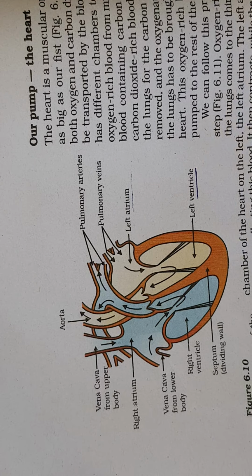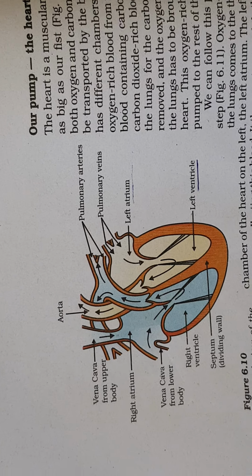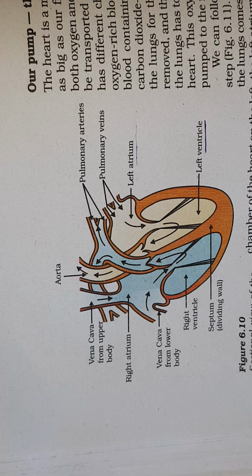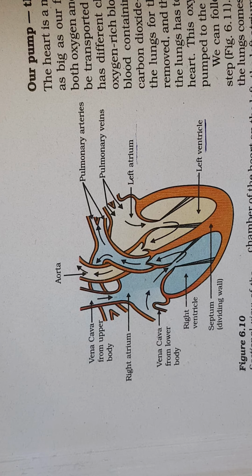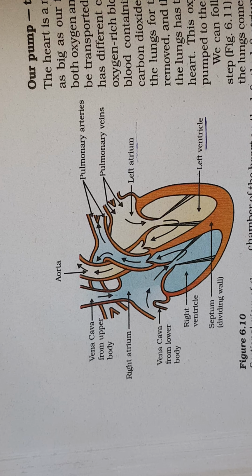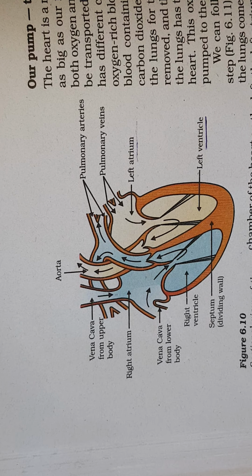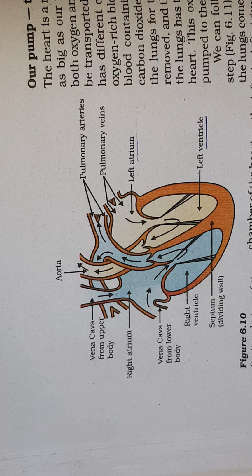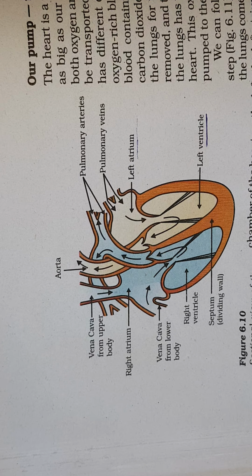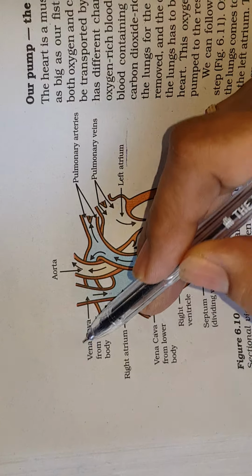Let us see how the blood comes to the heart. There are 2 big veins which collect the deoxygenated blood from the upper part of the body as well as from the lower part of the body. The main big vein which collects the blood from the upper part of the body, that means from head, face and shoulders, is called superior vena cava.